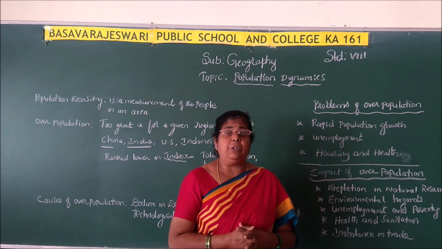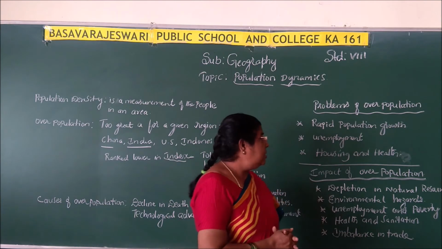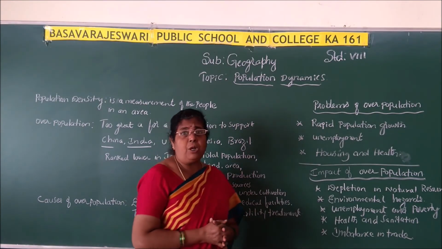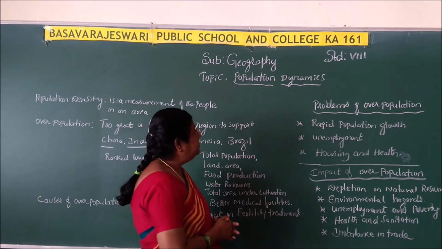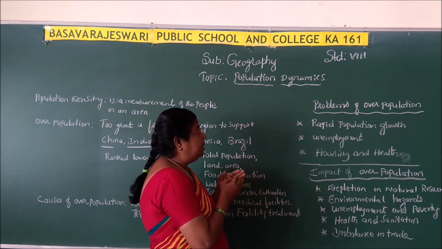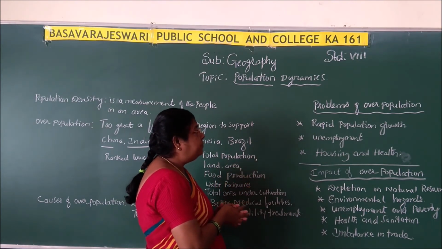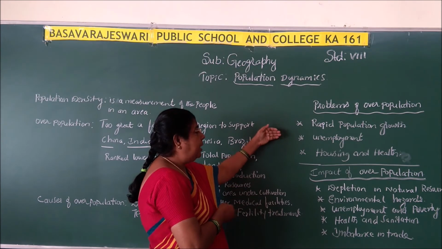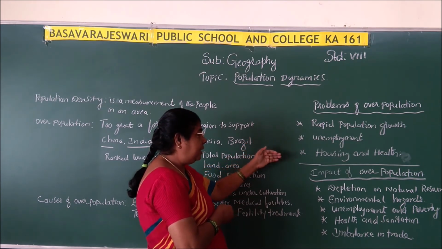It may lead even to diseases also. So these are some important problems of overpopulation. The important problems of overpopulation are the rapid growth of population, unemployment, housing and health.